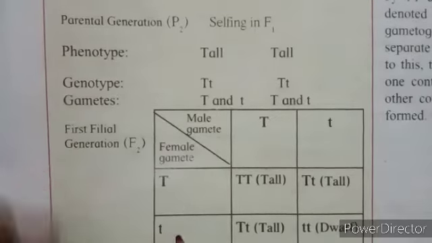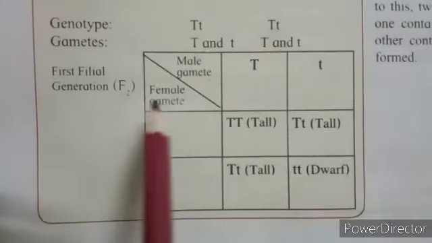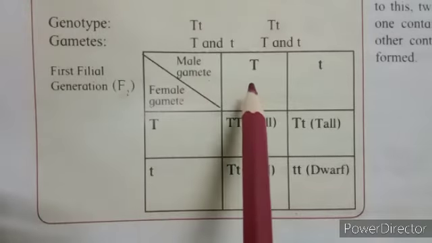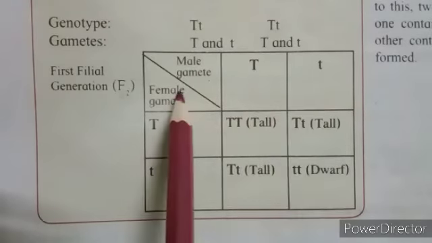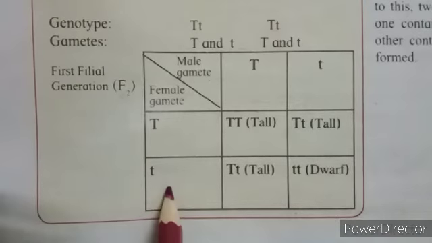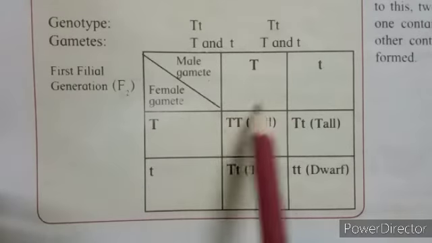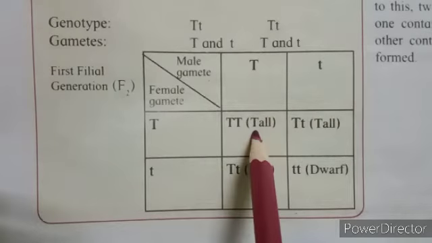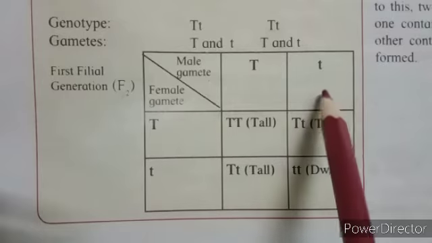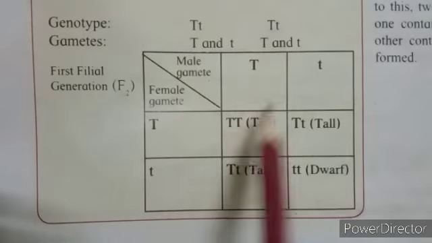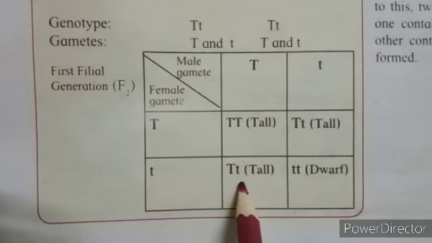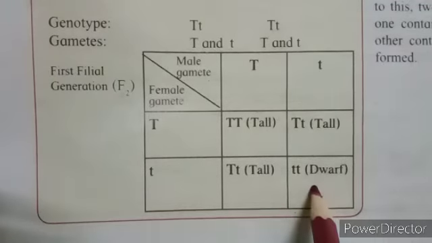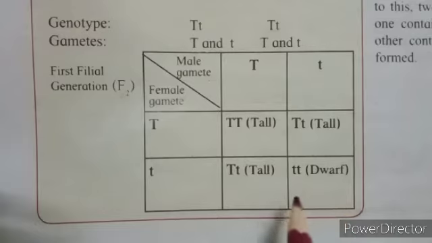So in second filial generation, male gametes produced are capital T small t and female gametes produced are capital T small t. Carry out the cross between one from each, then capital T capital T that is tall, capital T small t it is also tall, capital T small t it is also tall, small t small t it is only dwarf. And so the ratio of monohybrid cross is 3 to 1.